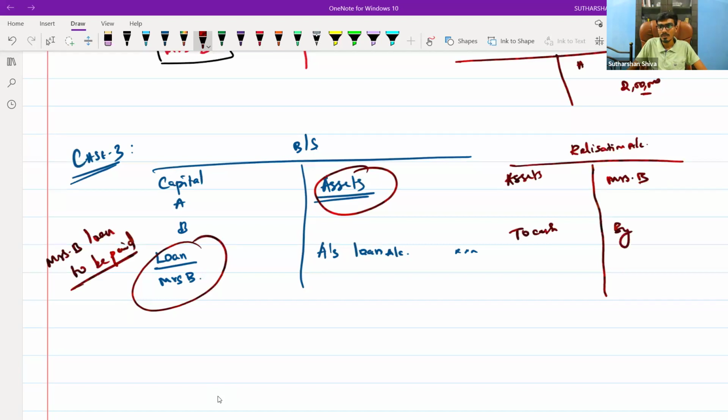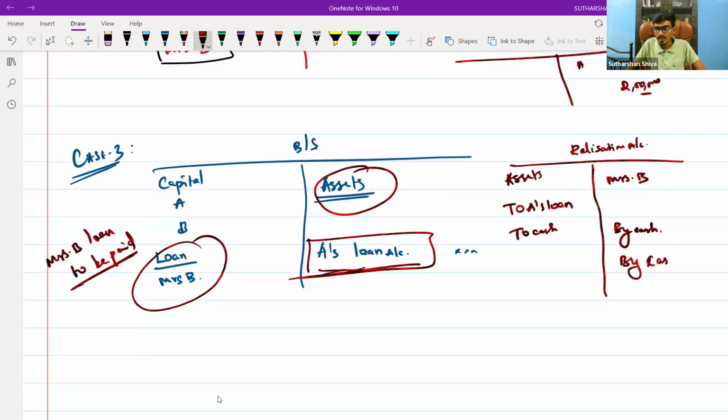Here you write by cash, to the realization account. Now the part is A's loan account. The firm is going to be closed, right? So shall I transfer to A's loan account and then write by cash account? Shall I write it in this way? No, sir.